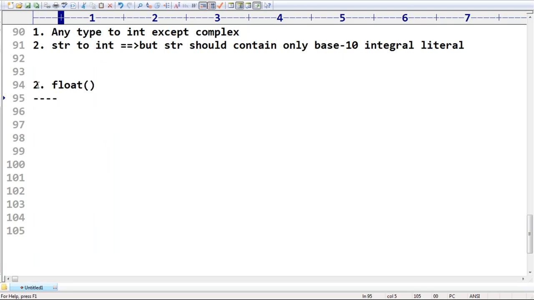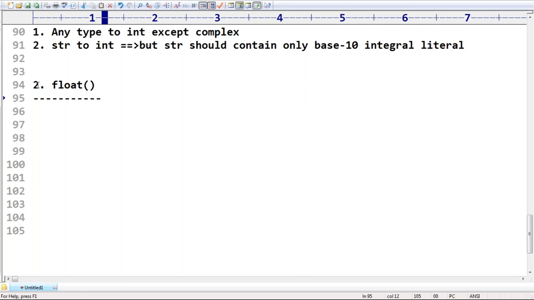It is very simple, the float function, right? We can use the float function to convert other types to float type. But here, what rules are there? We can convert any type to float except a complex type. Complex to float is not possible. Point number 1: we can convert any type to float except a complex type. Complex to float, complex to int, not possible.